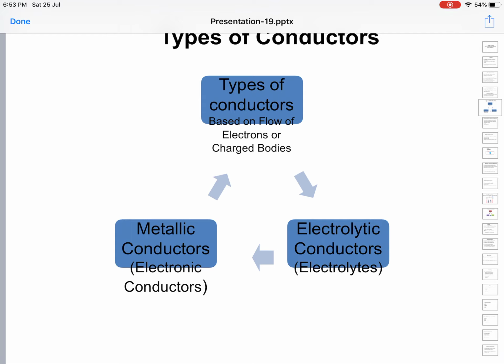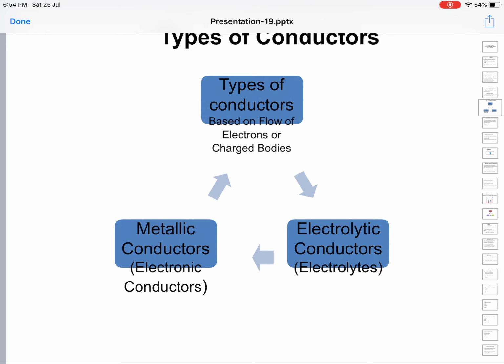Types of conductors. Depending upon the nature of conductors, conductors can be divided into two types, based on the flow of electrons or charged bodies. We are dividing conductors into two types based on how electricity flows through them. The two types are metallic conductors and electrolytic conductors.